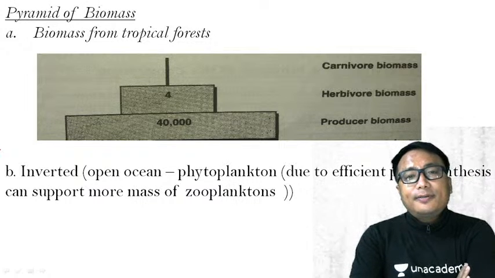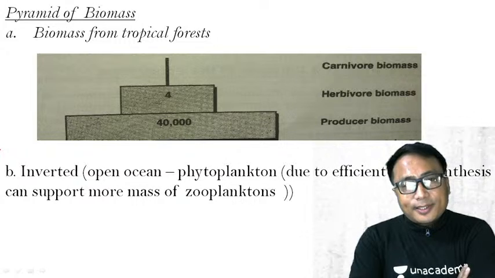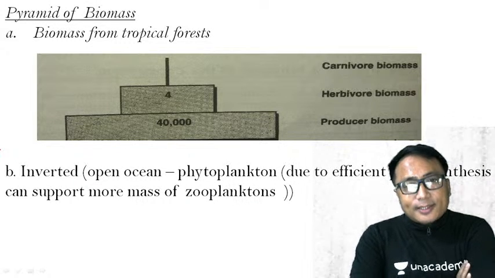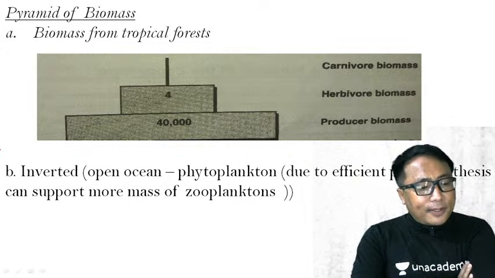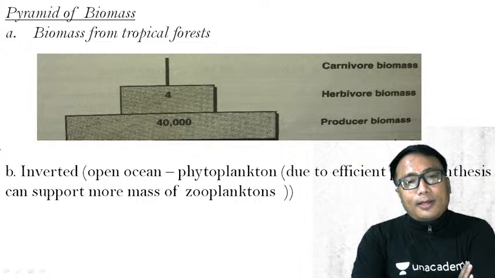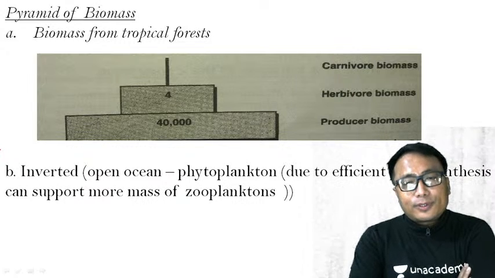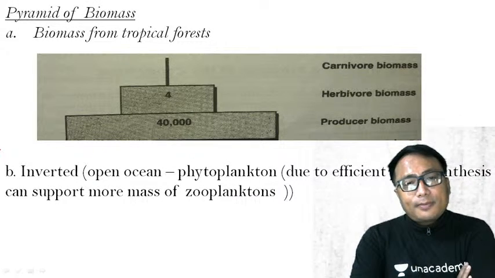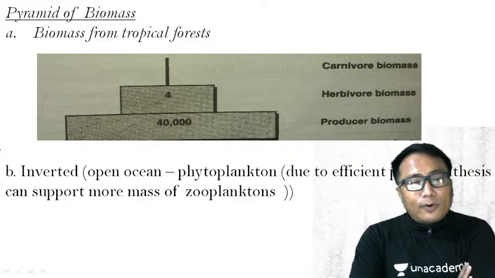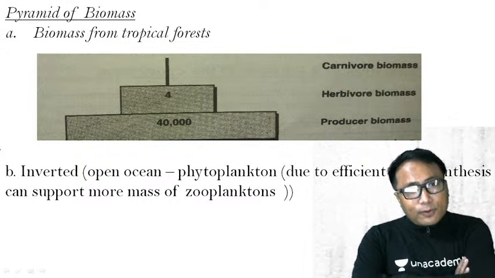We are discussing ecosystem, biosphere, ecosystem. We have already discussed the basic structure of the ecosystem, that is biotic and abiotic component. During that discussion, we have already seen two important laws under abiotic component in the structure of the ecosystem, that is law of limiting factor and also law of tolerance. At the same time, we have seen those two laws.